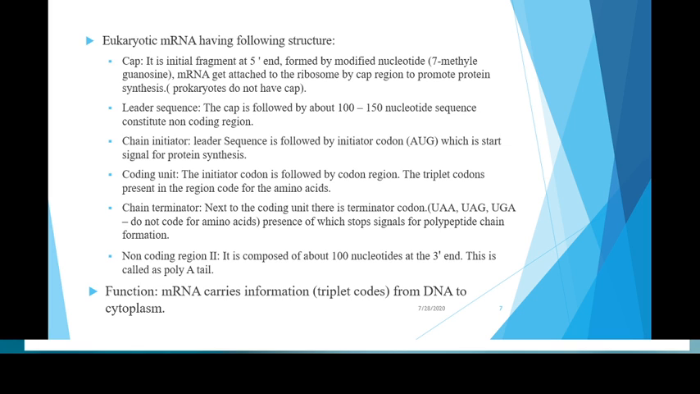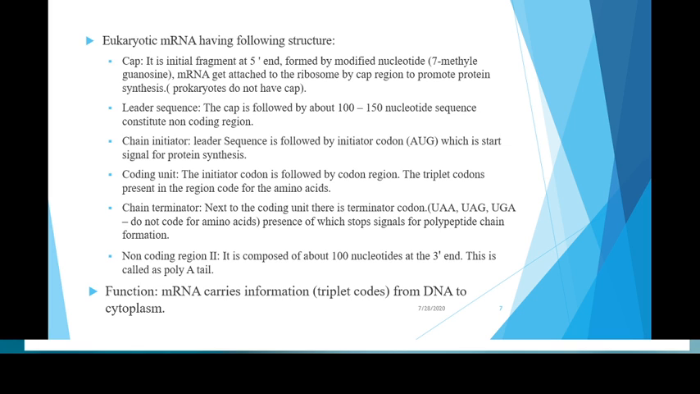Followed by the cap, the leader sequence. The cap is followed by a leader sequence which contains 100 to 150 nucleotides. These nucleotide sequences are non-coding. Next, chain initiator. The leader sequence is followed by the chain initiator, that is the initiator codon AUG. This initiator codon helps to start protein synthesis. Coding unit. Followed by the initiator codon, the region is known as the codon region or coding unit, which contains triplet codons that code for amino acids.